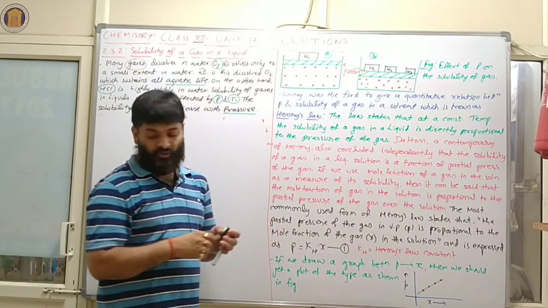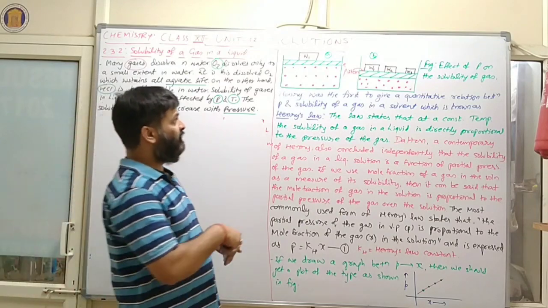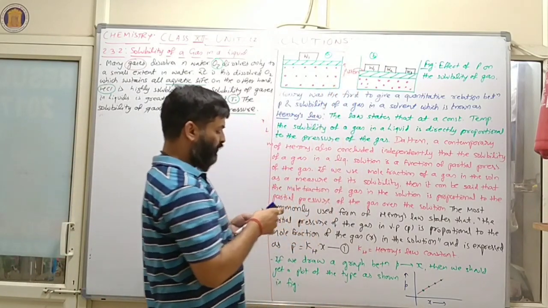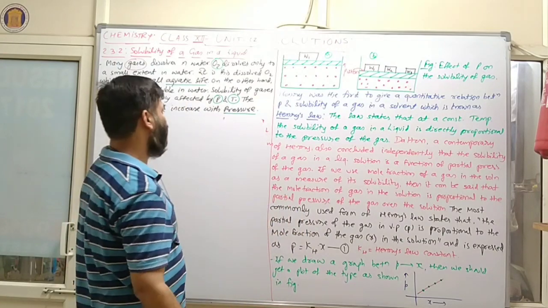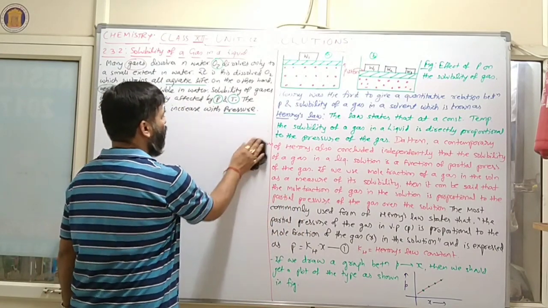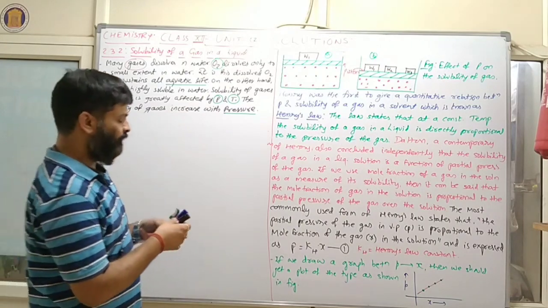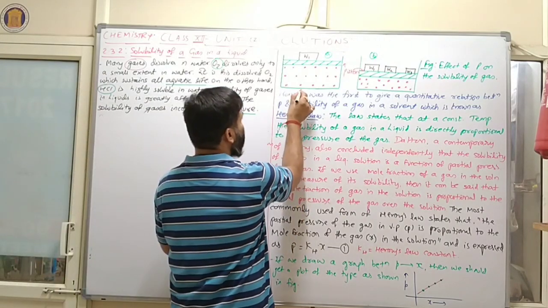Clear? Now here the figure is given, this is the piston, okay? So now suppose if you are interested to explain solubility of gaseous particles inside water, then here we are selecting Henry's law.